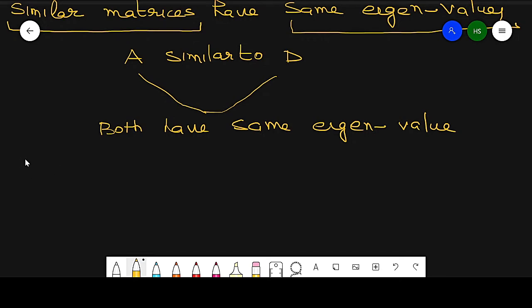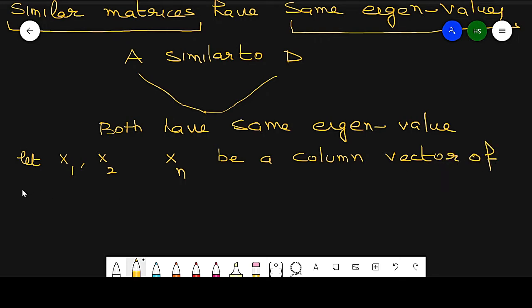We can also use x1, x2, so let x1, x2 and xn be the column vectors of matrix P, where x1, x2, xn are linear independent.